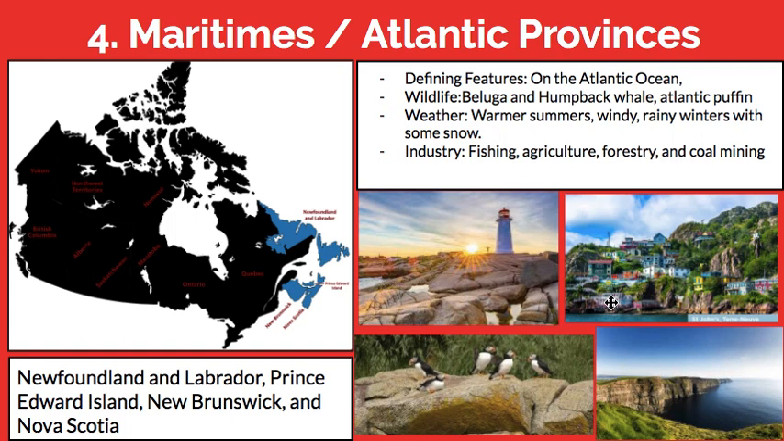Some of the wildlife includes whales and belugas, Atlantic puffins. You can see them here, these different animals that live by the sea. The weather is a little different because it's along the ocean, similar to Western Canada. So it's got warmer summers and windy and rainy winters with snow as well. So, a different climate.